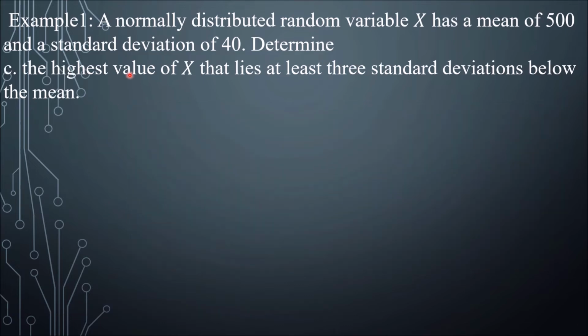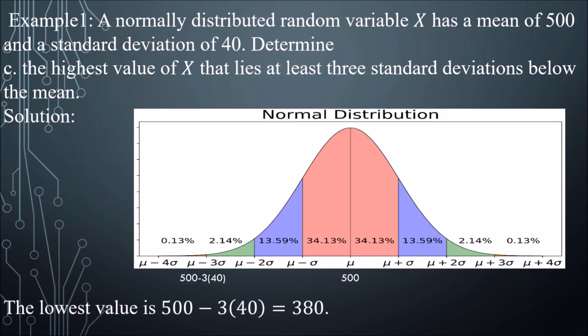Next, determine the highest value of x that lies at least 3 standard deviations below the mean. So we have 500 minus 3 times 40, which is equal to 380. That is the highest value of x.